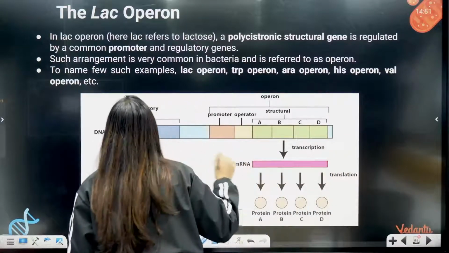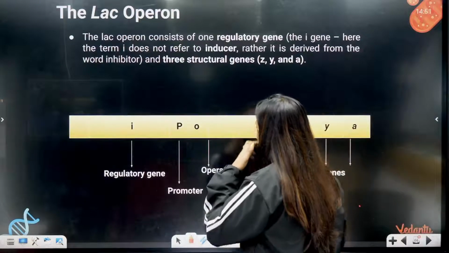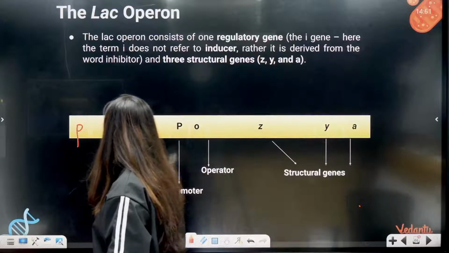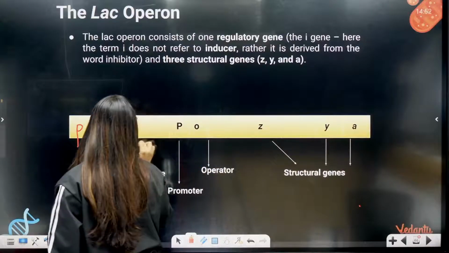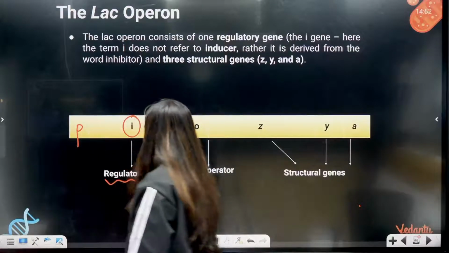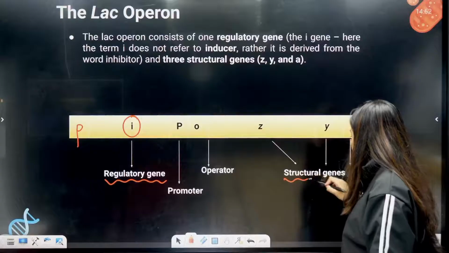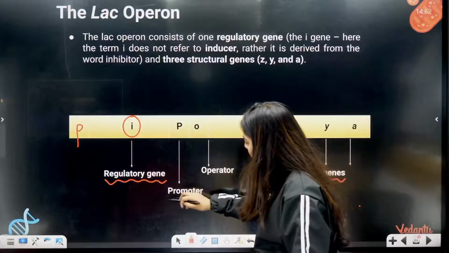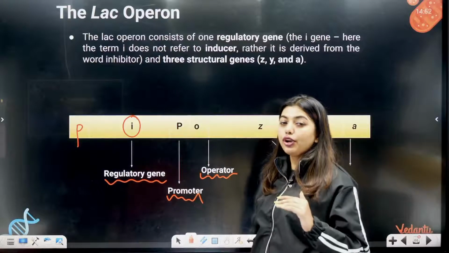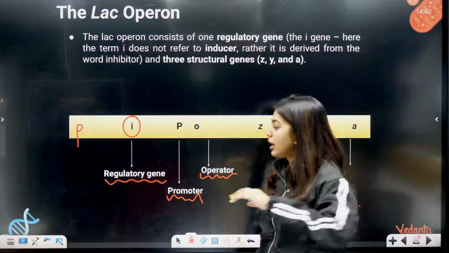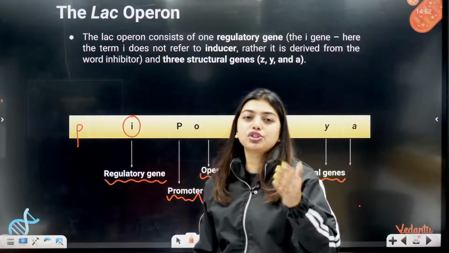This is your entire operon, and this is your P, O, Z, Y, A. Now what is going to happen? This I gene is a regulatory gene. Depending on this gene, these others will go into work. These are your structural genes. P is the promoter, O is the operator. This I gene is going to inhibit, not induce, inhibit. I is a regulatory gene. It will decide how the gene should switch on and switch off.